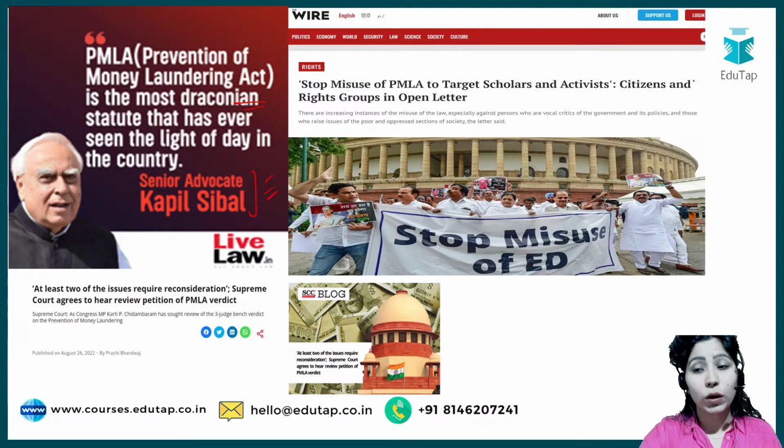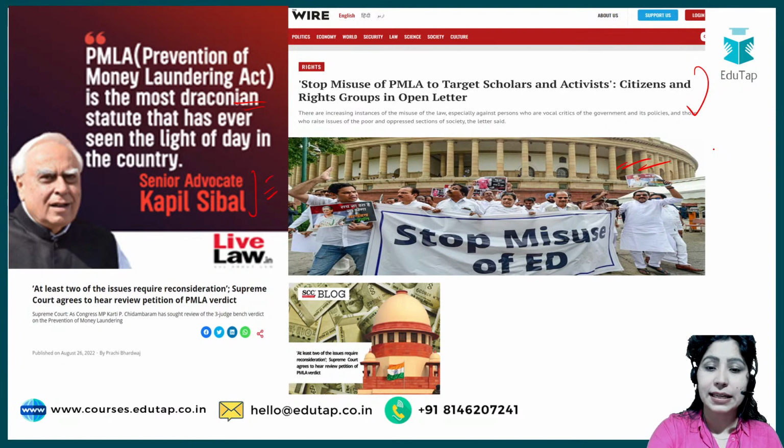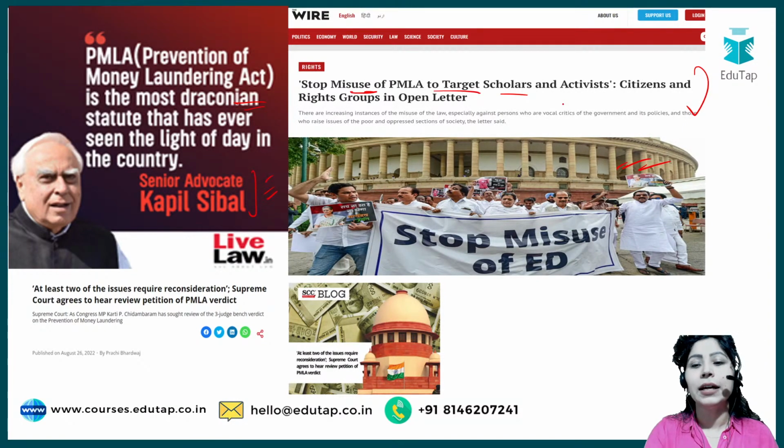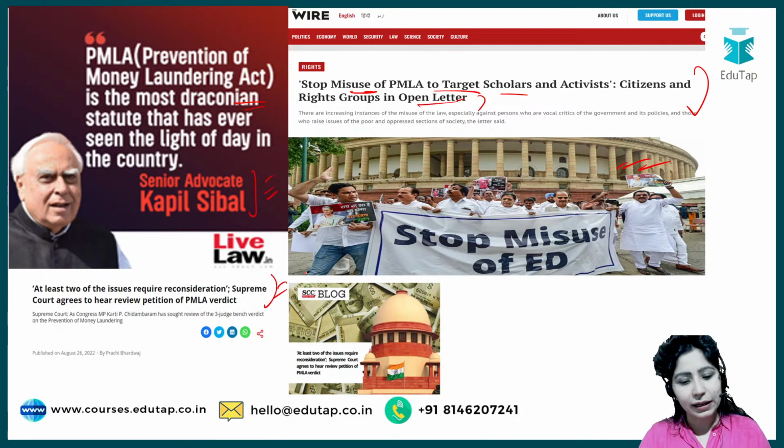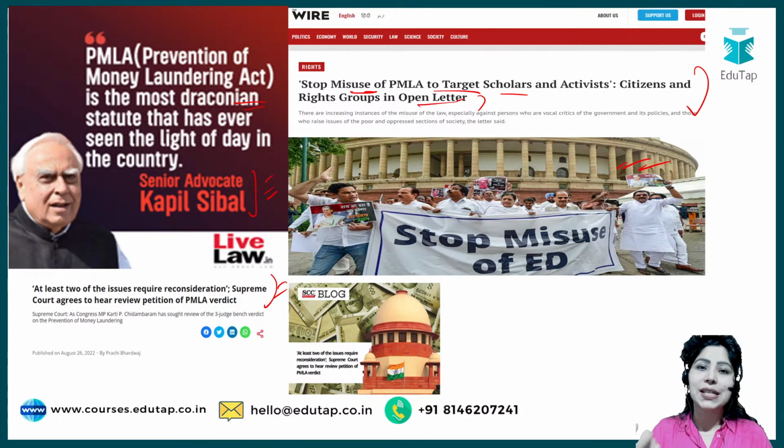Also, ये बहुत ज़्यादा protest हो रहा है outside the parliament. What these people are saying that stop misuse of PMLA to target scholars and activists, citizens and rights groups in an open letter. फिर Supreme Court has also recognized that yes, there are amendments required. Also, in the beginning of this video, I told you कि छत्तीसगढ़ गवर्नमेंट ने writ petition फाइल किया था सुप्रीम कोर्ट में regarding some provisions of PMLA which it finds are unconstitutional. So सुप्रीम कोर्ट ने अभी एक bench बिठाया है to review the PMLA.